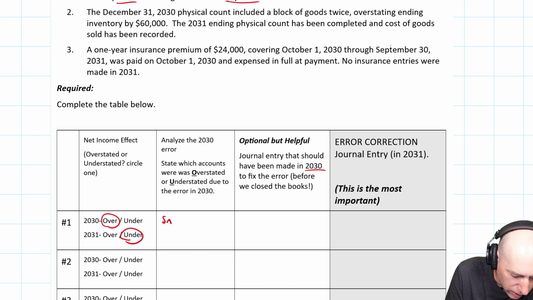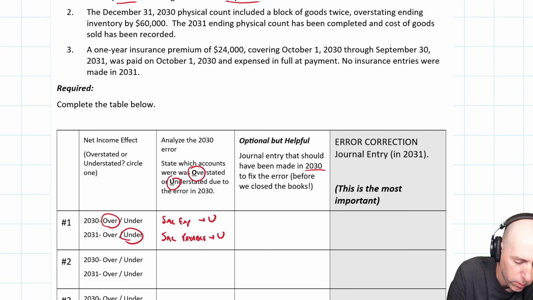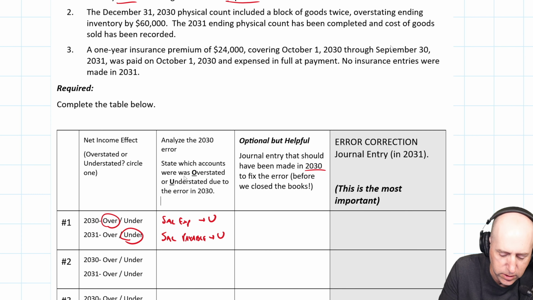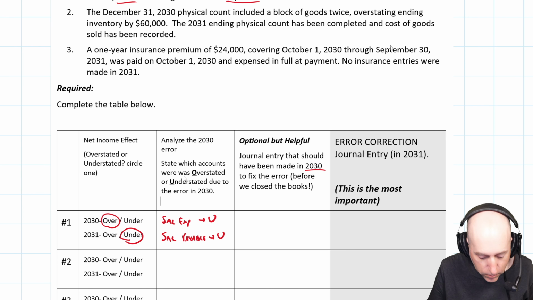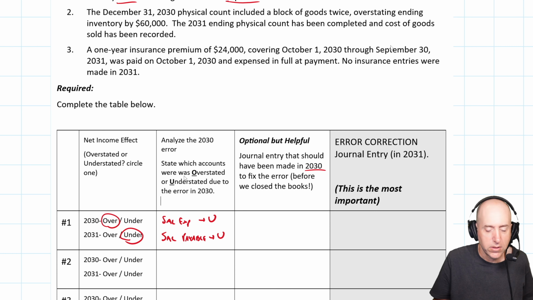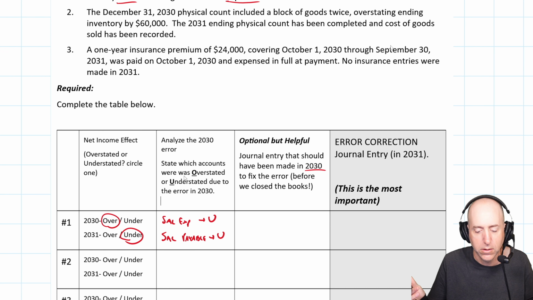Well, salaries expense we didn't record, so that's understated, and salaries payable also understated. We don't need like 1 O, 1 U. We can have 2 U's, 2 O's. It's going to be 2 accounts every time, but they can both be understated, they can both be overstated, or we can have 1 of each. So there you go. Salaries expense is understated, salaries payable is understated.